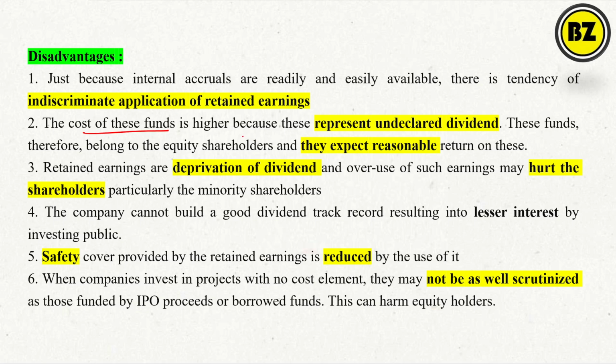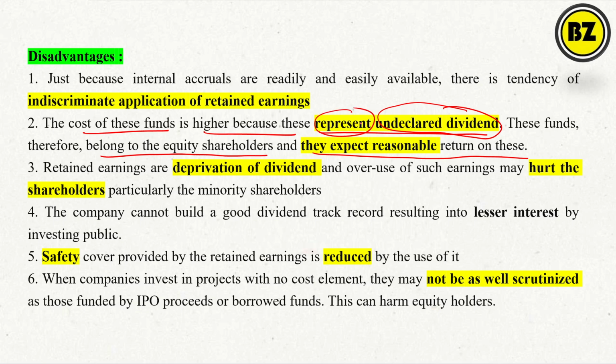The cost of this fund is higher because this represents the undeclared dividend. So the fund therefore belongs to the equity shareholders and they expect a reasonable return. So see, as we are not giving the dividend, giving is up to you to give dividend or not, right? But practically, ideally, you should give. Otherwise, you become unpopular in the market. So the part of the profit or the accrual is nothing but the undeclared dividend. It represents the undeclared dividend. It is not actually part of it, but it represents. That's why ideally you should give the dividend, right? So whatever the investors, they are expecting some return. So it is a part of undeclared dividend, we can say.